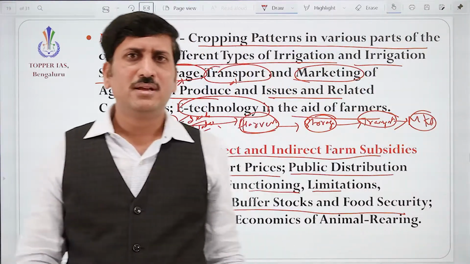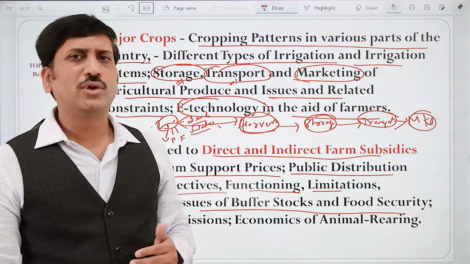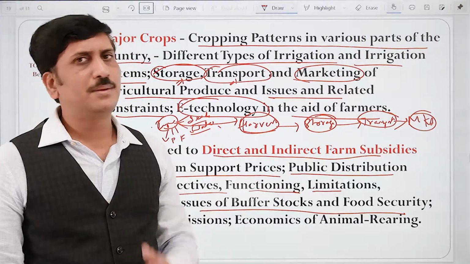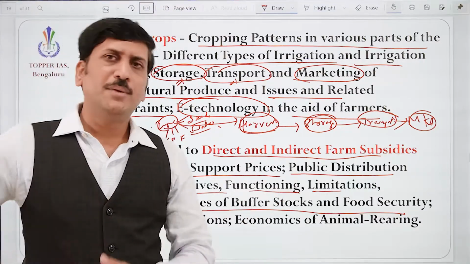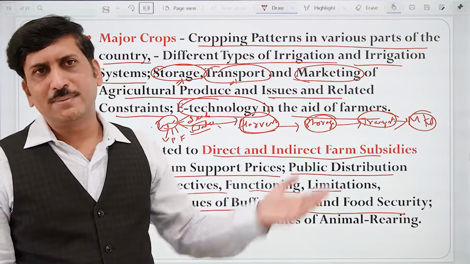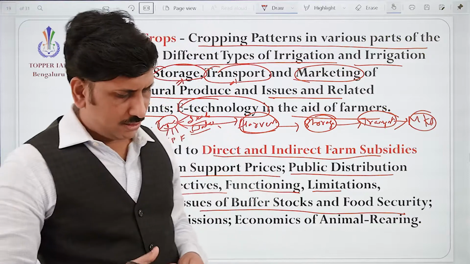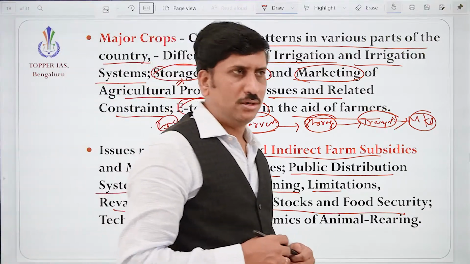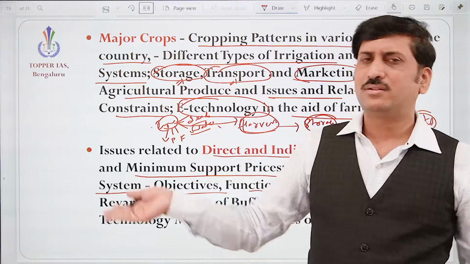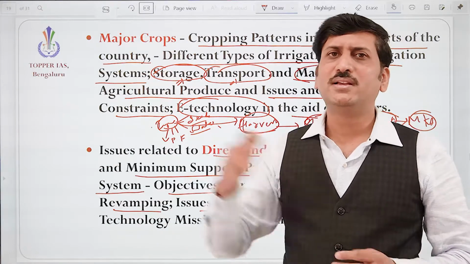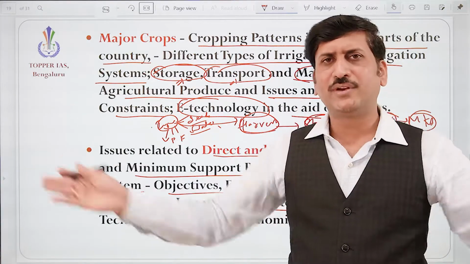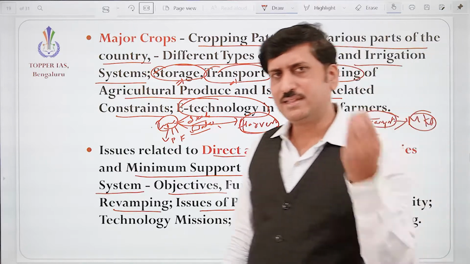Issues of buffer stocks and food security. Again the same thing. See, the government is procuring the food produced by the farmers. So it keeps on piling up because the market demand is not there. Farmers are selling to the government. Around 2013, the Supreme Court scolded the government: why is the food rotting in the godowns? Please at least distribute it freely to the people of India. At least they will eat.